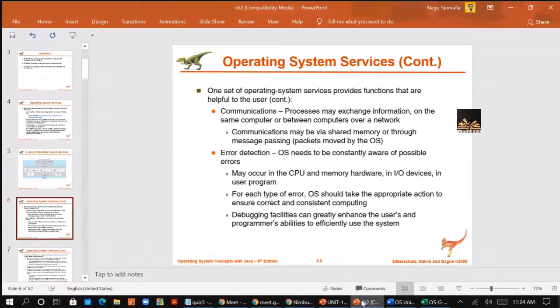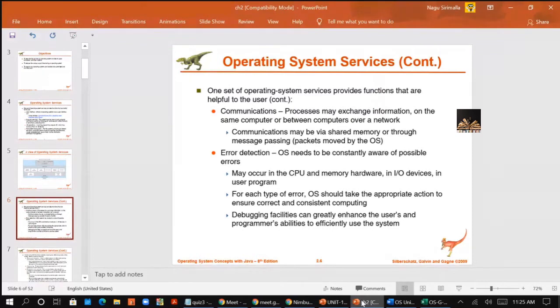Both want to perform a read or write operation on a shared section of the memory. Message passing means, as I told you, message passing between two processes on two different computers. There, the communication takes place in terms of packets. So what is a packet? Everything you will be learning in computer networks.